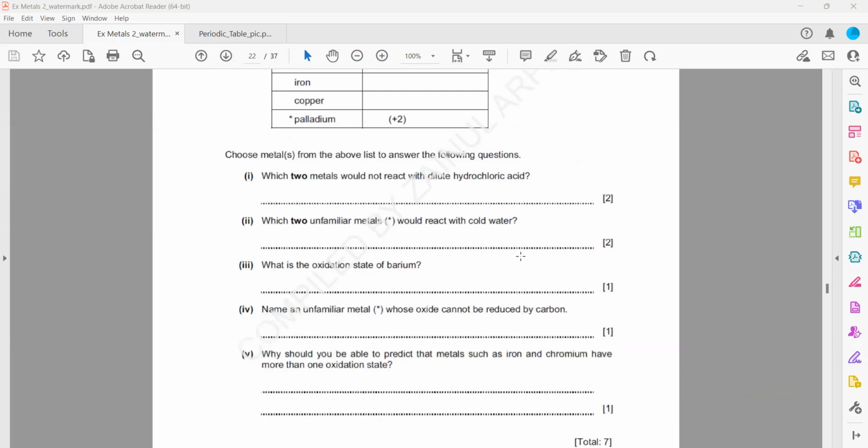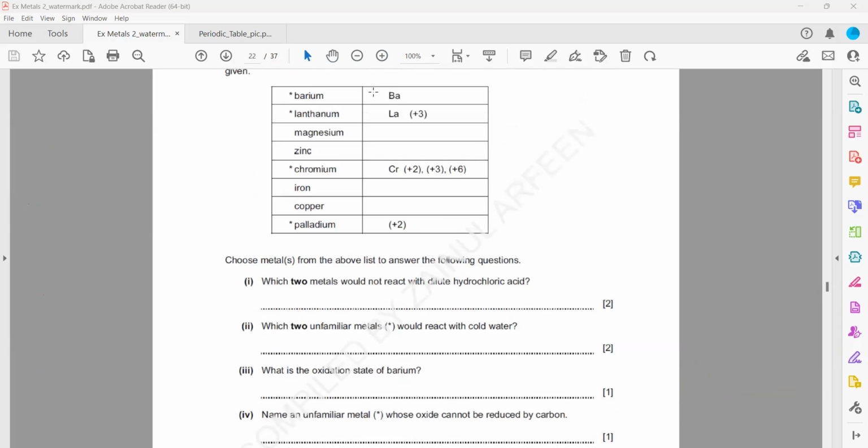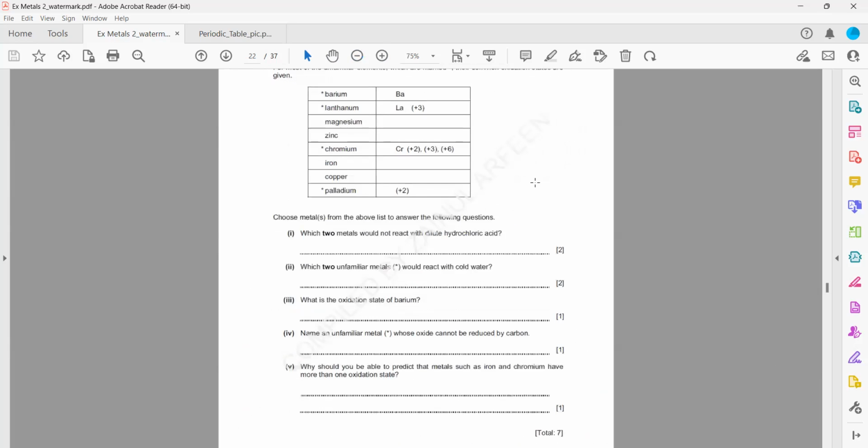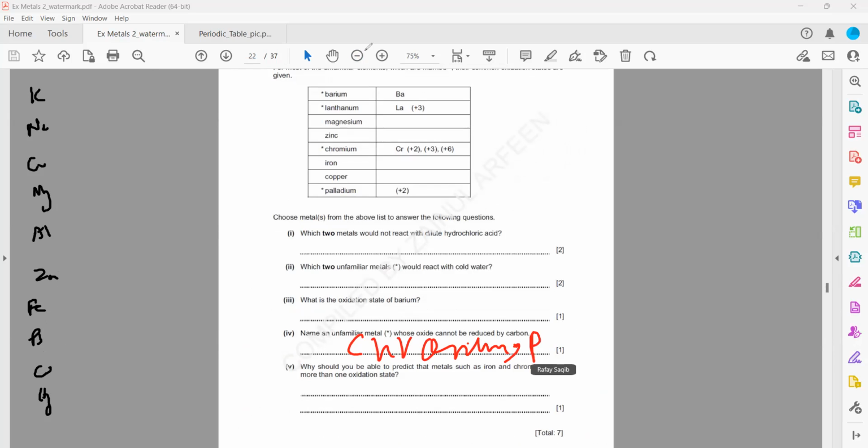Then, name an unfamiliar metal whose oxide cannot be reduced by carbon. So how to work this out? We'll work out the position. Again, our normal reactivity series: potassium, sodium, calcium, magnesium, aluminium, zinc, iron, lead, copper, mercury, silver. Now, what is the position of carbon? Carbon is between aluminium and zinc. It means elements like zinc and below can be reduced. Their oxides can be reduced by carbon.